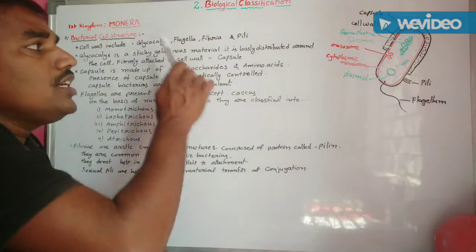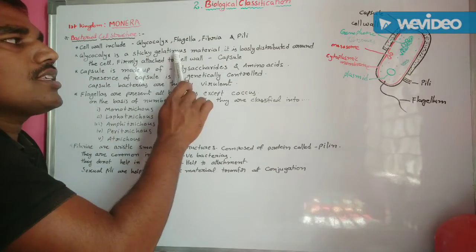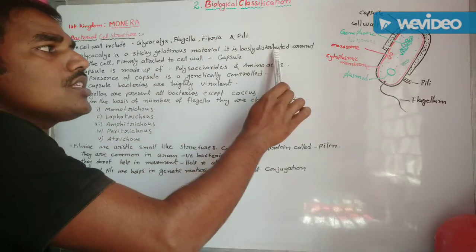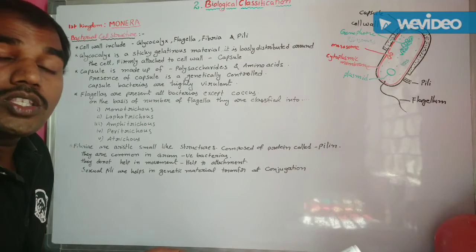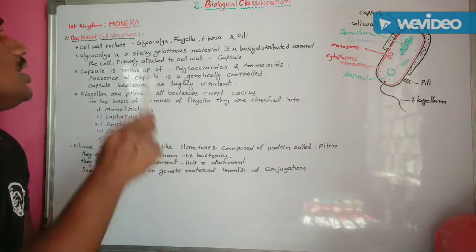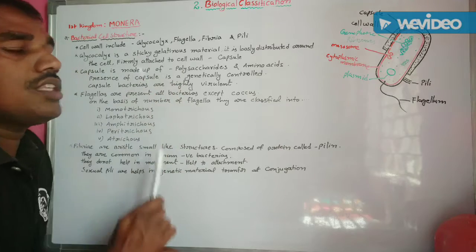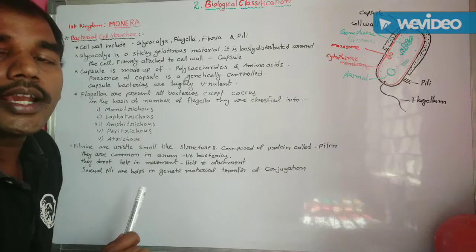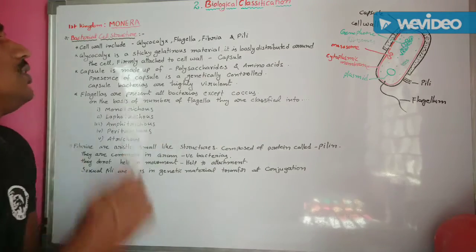Okay. If this sticky gelatinous layer, the glycocalyx, is loosely distributed around the bacterial cell, it is known as a slime layer. If this sticky gelatinous layer is firmly attached to the cell wall, it is called the capsule. Understand?